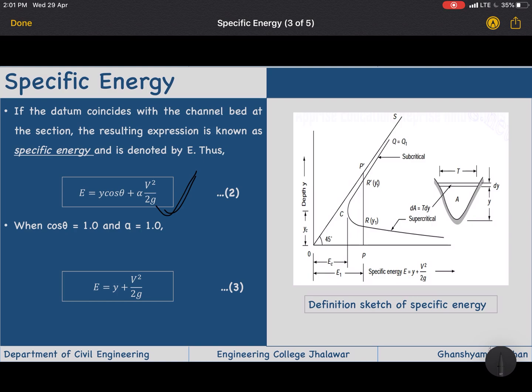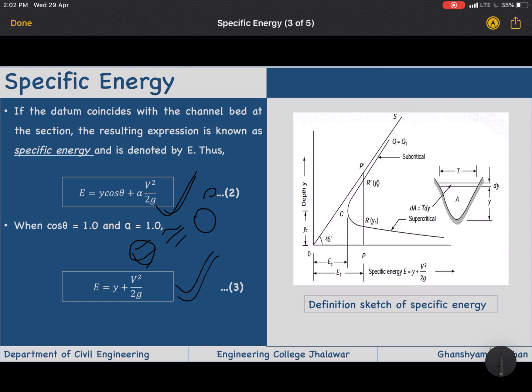Because theta is very small, almost 0, cos theta we can take as 1, and assuming alpha, the kinetic energy factor, is 1, so there is no loss for kinetic energy, we will get y plus v square upon 2g.